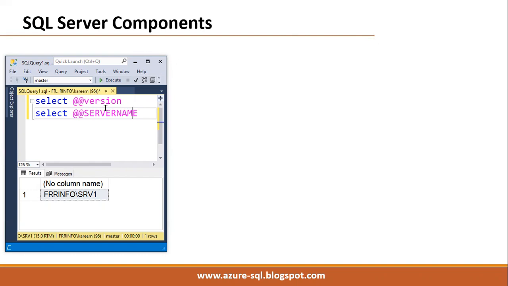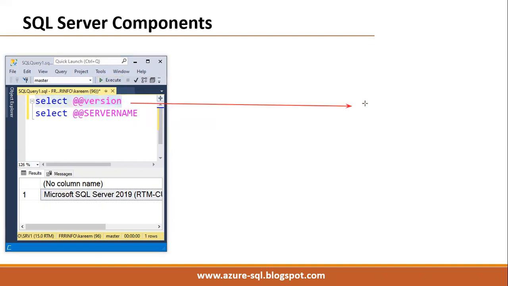Then remember, after connecting, once we select this command and click on the execute button, SSMS immediately submits the command to the SQL engine in the background.